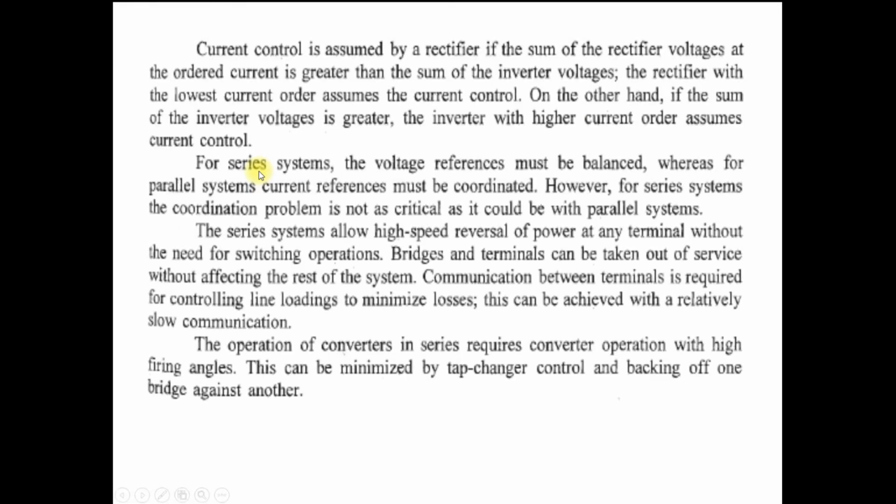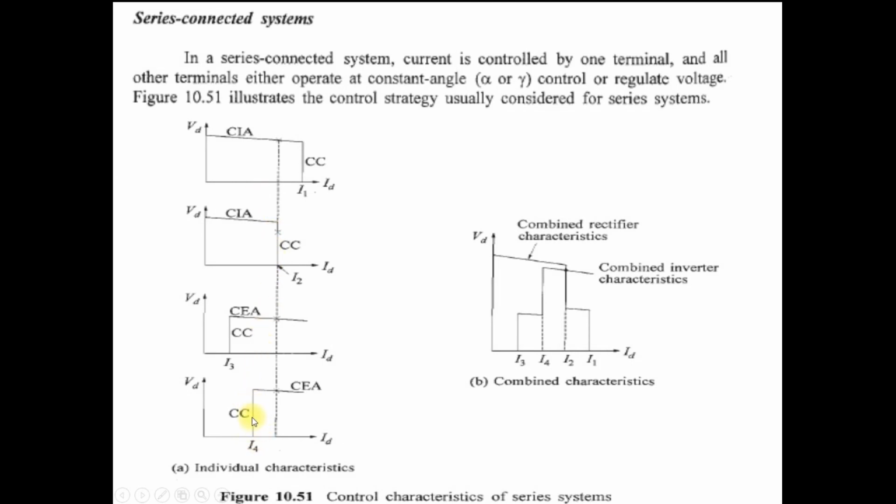So at that time, you can see that in the inverters, converter 4 has the highest current margin as compared to converter 3. So in this case converter 4 is operating in the constant current mode if the rectifier voltage is less than the inverter voltage. But when the rectifier voltage is more than the inverter voltage, at that time whichever rectifier has the lesser current order is operated in the constant current mode. So here you can see that the constant current order of converter 2 is less than converter 1. That's why you operate it in the CC mode.